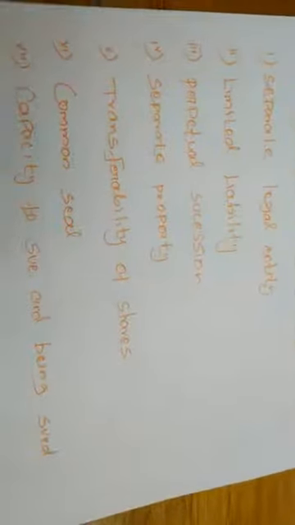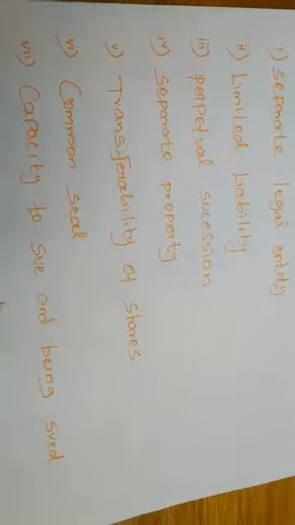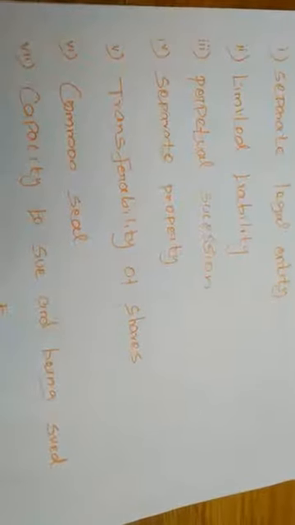Next is separate property. A company is a distinct legal entity. A member cannot claim to be owner of the company's property during the existence of the company. Okay, so in partnership organizations, all the partners have the rights to borrow money, make dealings with other parties, or hold properties.